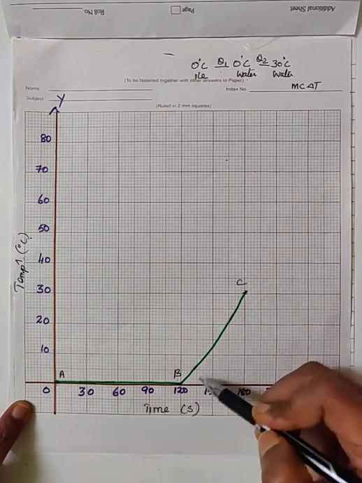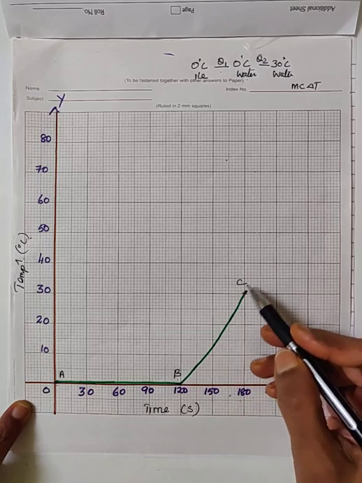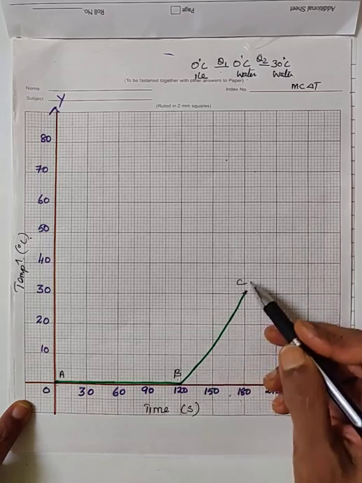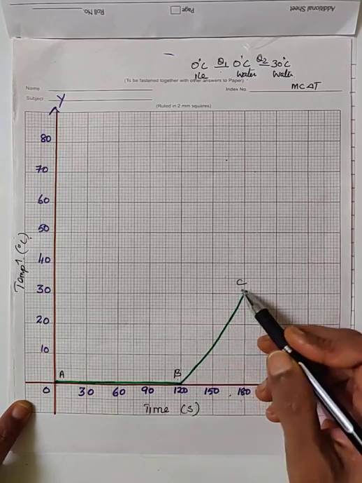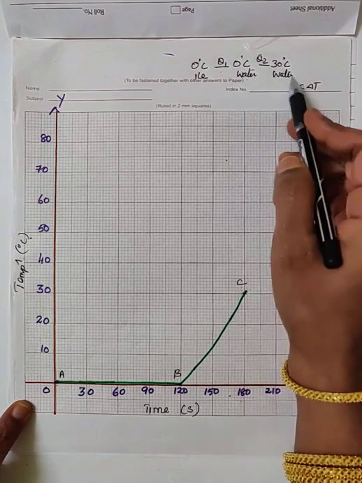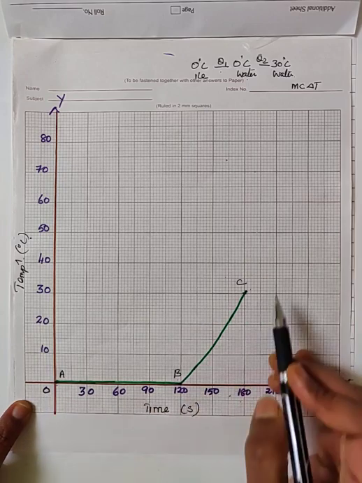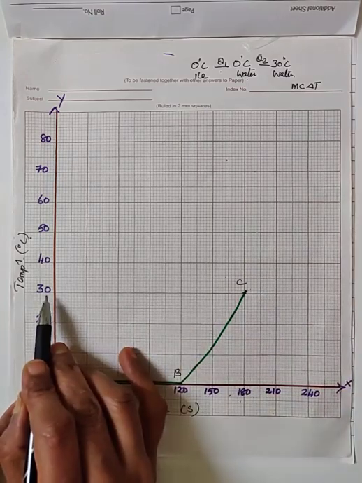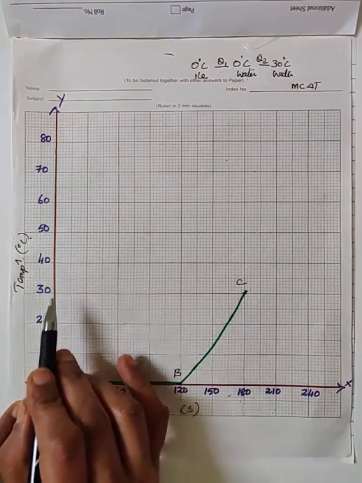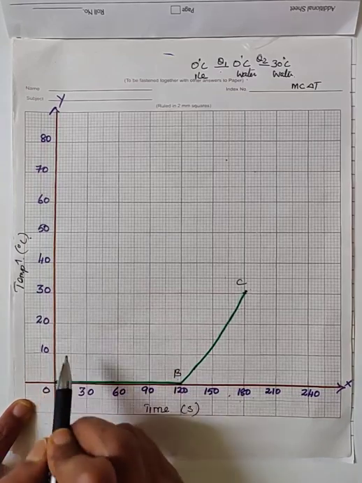Now take B and C. At the points B and C, the temperature is different, but the state of matter is the same. At B and C, the substance is in the liquid state, that is water. But the point B corresponds to 0 degrees Celsius and the point C corresponds to 30 degrees Celsius. Okay, this is the way we have to analyze the graph.